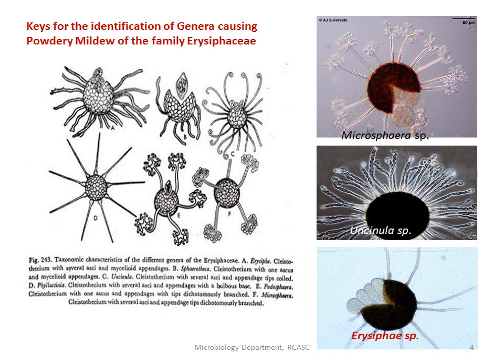What are these appendages? First of all, the clistothecium is an ascocarp which is formed as a product of sexual reproduction. That ball-like structure which has been formed, the ascocarp, is called the clistothecium.